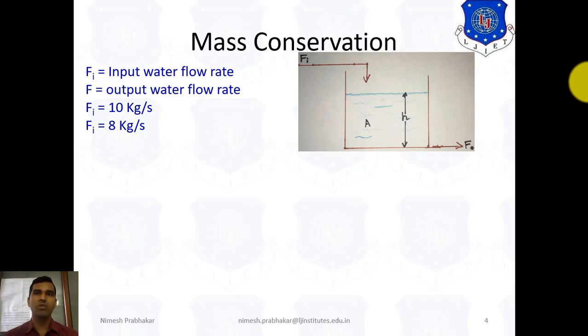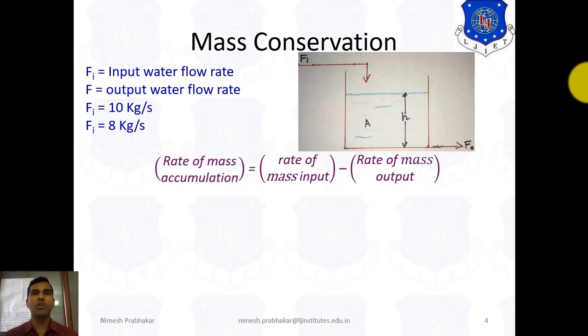According to the mass conservation principle, rate of mass accumulation equals rate of mass input minus rate of mass output. Here the rate of mass input is 10 kg per second and the rate of mass output is 8 kg per second. So the rate of mass accumulation inside this tank is 10 minus 8, which is 2.